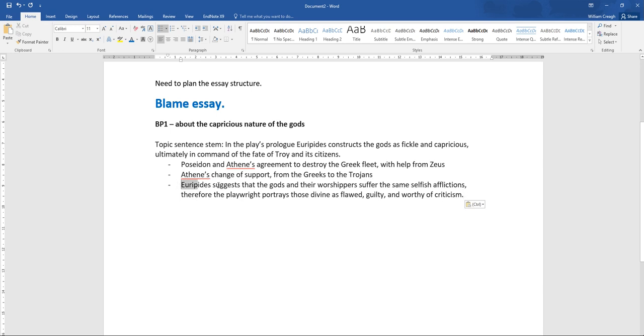And the fact that Euripides suggests that the gods and their worshippers suffer the same selfish afflictions as each other, and therefore the playwright portrays those who are divine as flawed, guilty, and worthy of criticism.